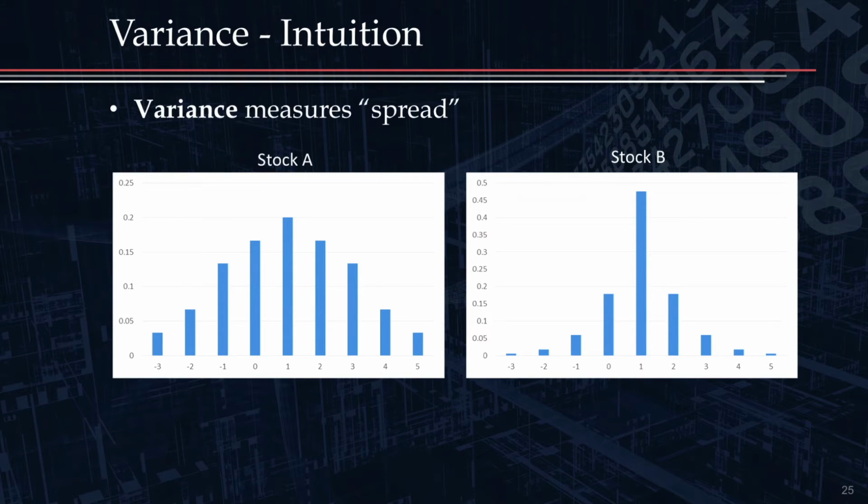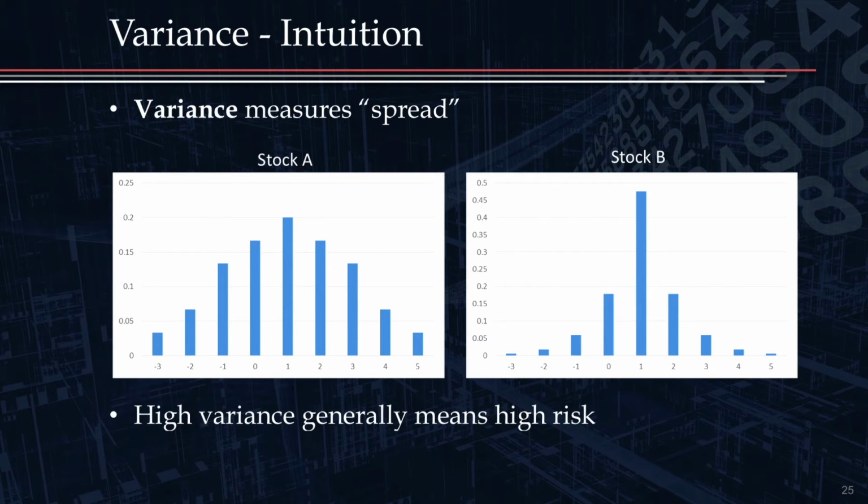And this intuition is captured by variance. Variance measures the spread of a distribution. And so stock A here has higher variance than stock B. It's spread out more from its average, from its expectation. And high variance, especially in the finance world, generally means high risk.